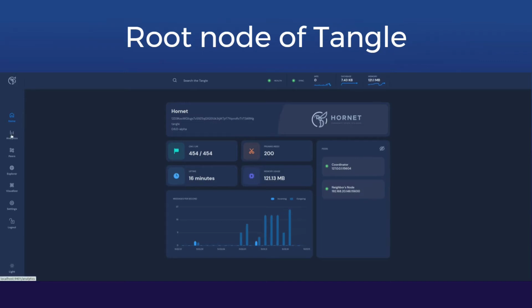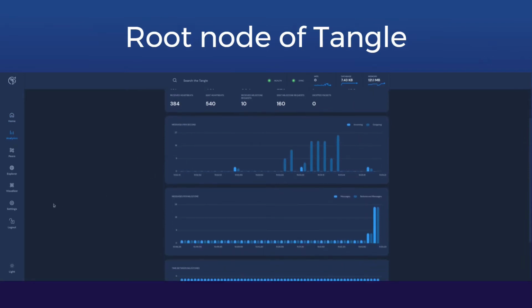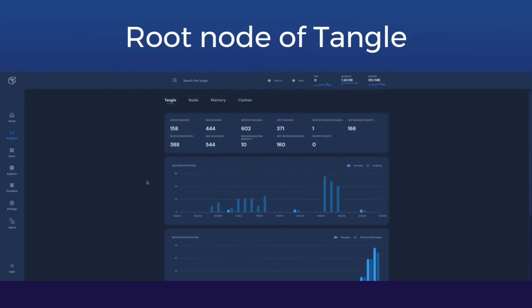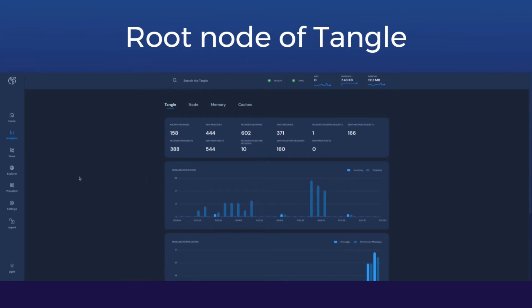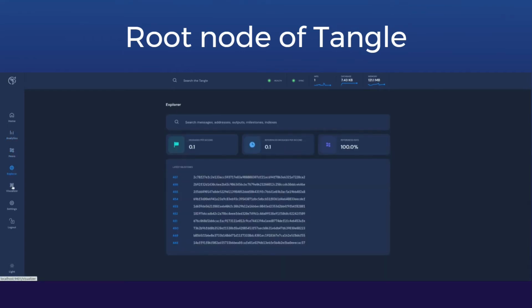Hornet is the main node of the Tangle, which provides the possibility to receive and send transactions inside the network, store the data about them, search the messages and transactions inside the network, and visualize the state of the Tangle in real-time mode. Also, it gives the possibility to search the history of the transactions inside the node.